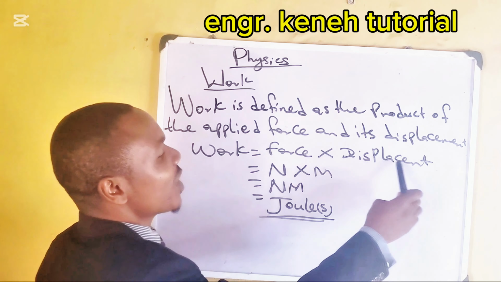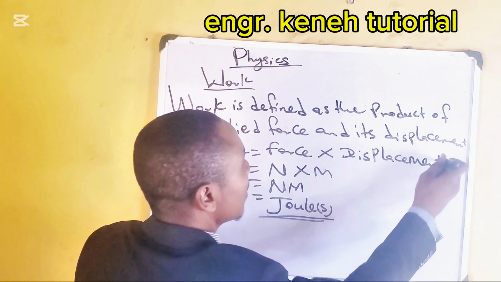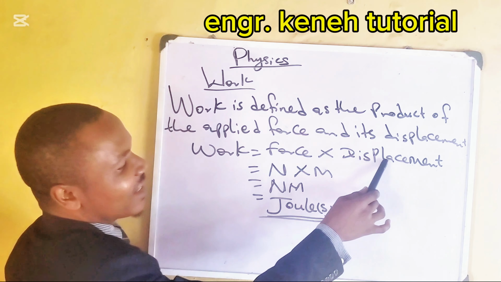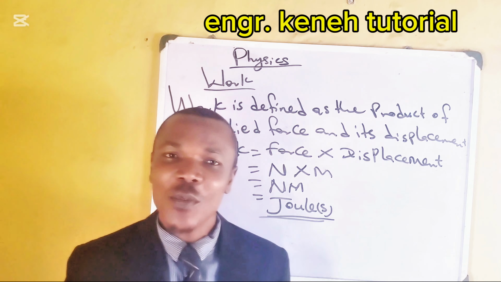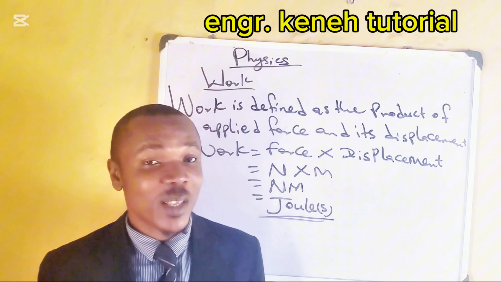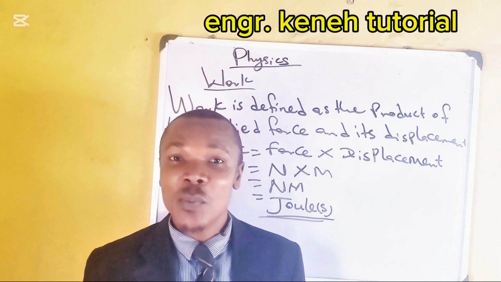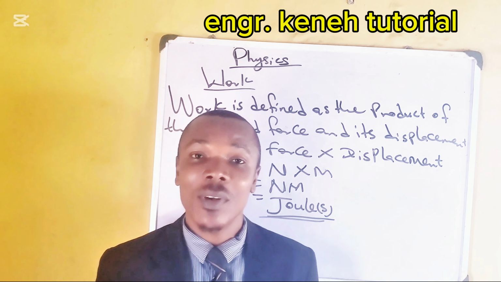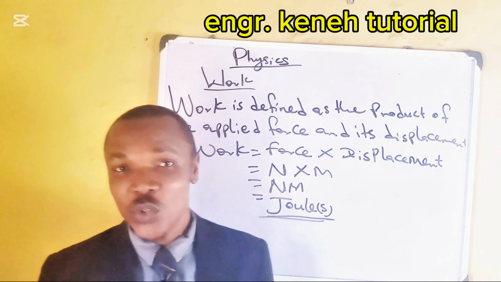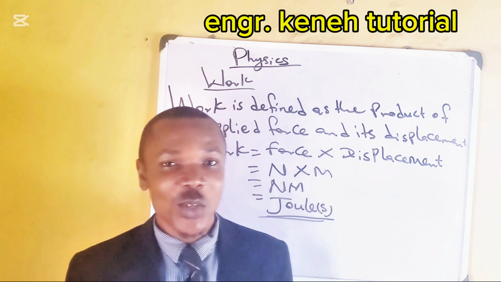That means that the displacement will be equal to zero, and zero times force will give you zero. That means that the work that you have done is zero. So when you apply force and you fail to achieve displacement, it simply means that you have done zero work. So if you go and push a wall, unless you succeed in pushing down that wall, that means that you have not done any work. If you apply 1000 newtons, as long as there's no displacement, you have not done any work. All right, so from what I have just said, you will know what is work and what is not work.